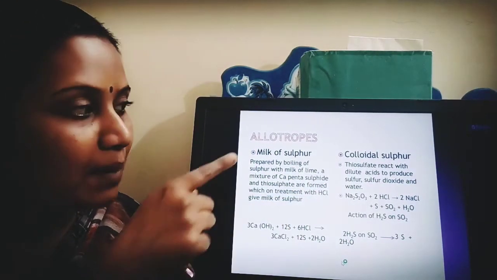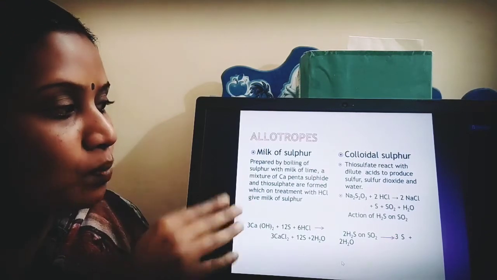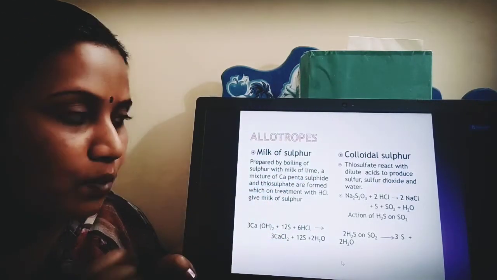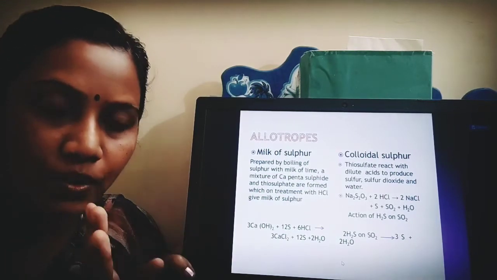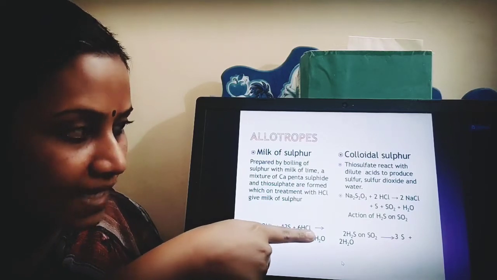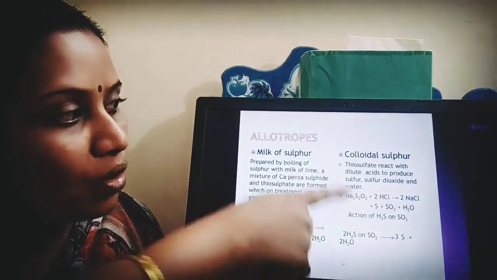Okay, I'm repeating the preparation of milk of sulfur. I'm going to boil my sulfur with milk of lime. So I'm getting an end product of calcium pentasulfide and thiosulfate. Now these two, upon further treatment with hydrochloric acid, give me milk of sulfur. Done. Now what about colloidal sulfur?